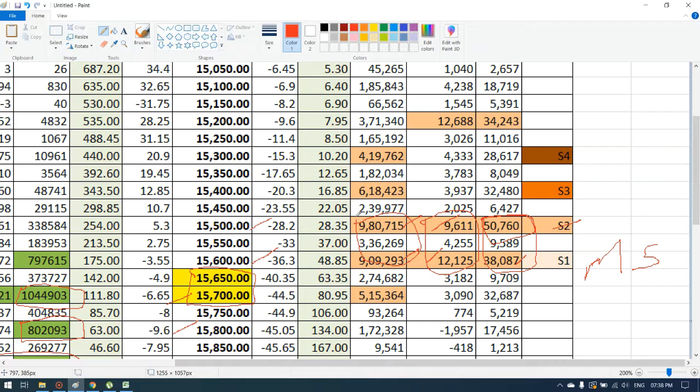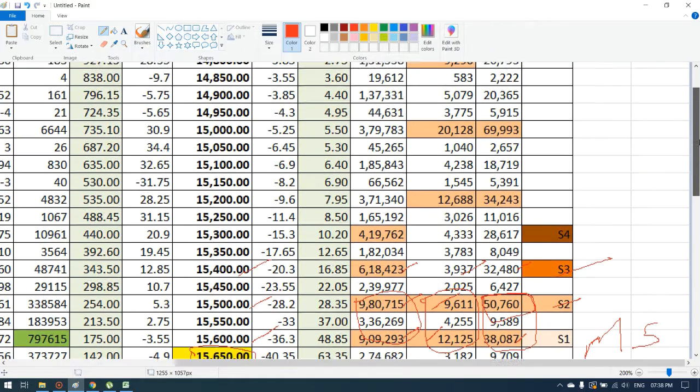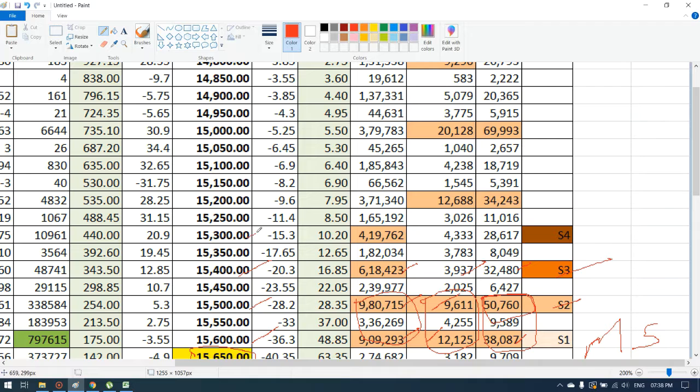We have our third support at 15,400, where we have volumes of around 6,18,423, open interest around 3,937 and change in open interest of 32,480. This will be our third support. We have a fourth support at 15,300, but here we don't see that much volume, it is just average, so I will ignore this fourth support.